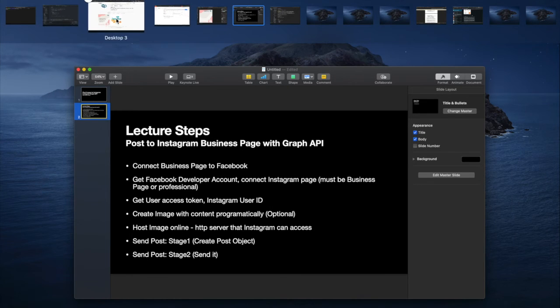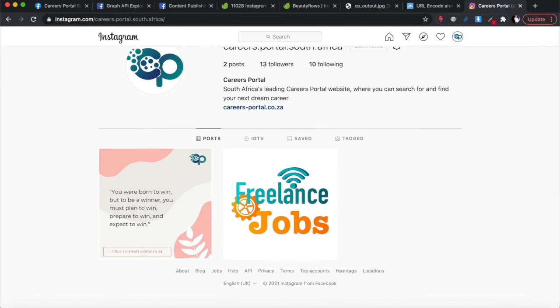Okay, and for that, there's a couple of steps I need to cover all at once. The first step is creating this type of image. I'm showing you everything on Skolo Online. By the time you're done with this, you will know exactly how to do exactly what I'm showing you, because I'm going to show you every single step. There's no step that's hidden. I'm going to show you even where I got these things and how I created everything.